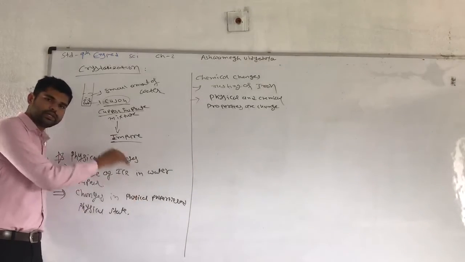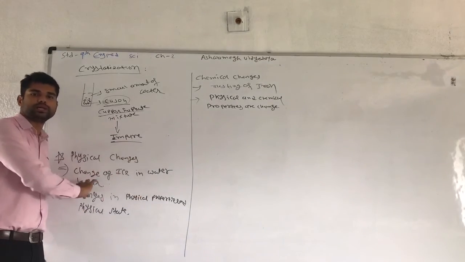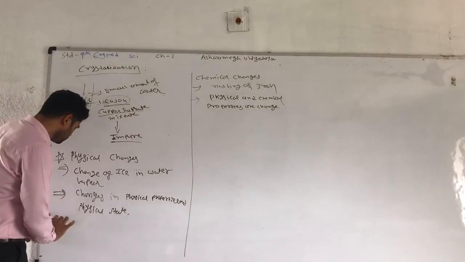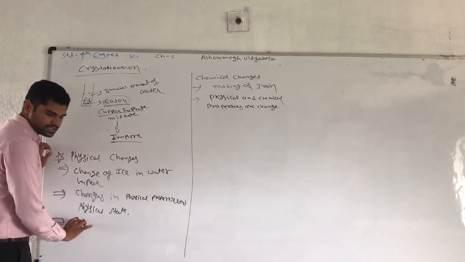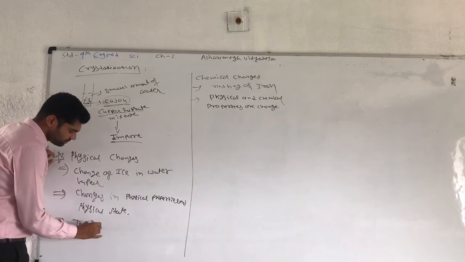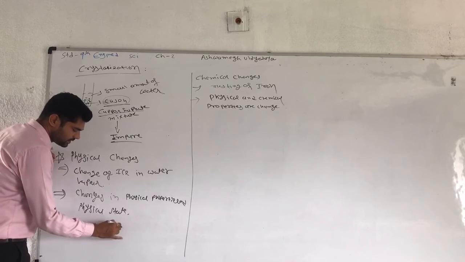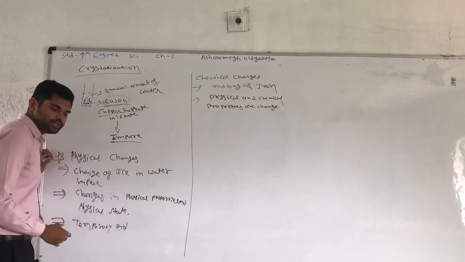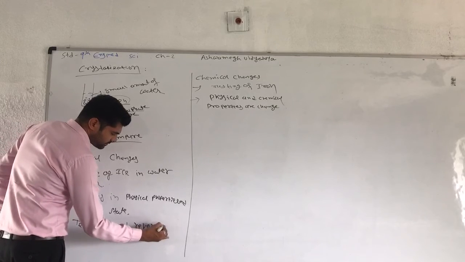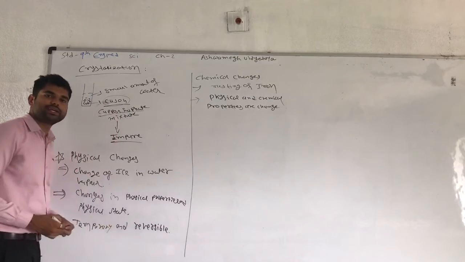Ice to water vapor can also be converted from water vapor back to ice. So this type of change is a reversible change.